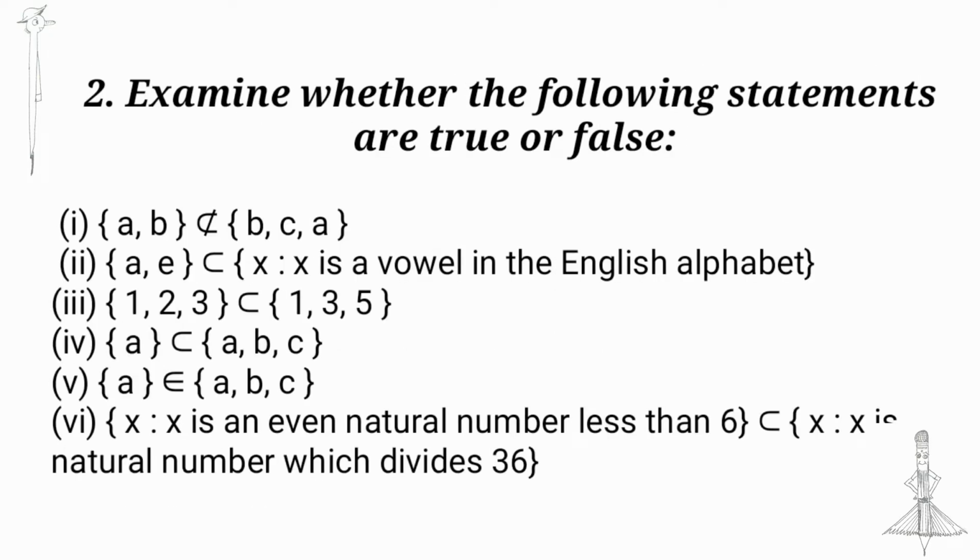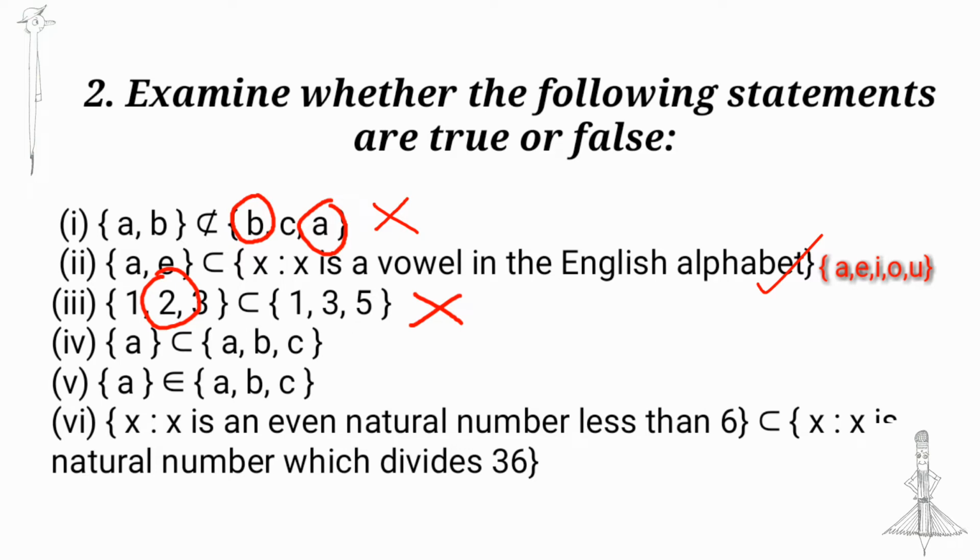Examine whether the following statements are true or false. First question, {A, B} is not a subset of {B, C, A}. False, because {A, B} is contained in {B, C, A}. Next, {A, E} is a subset of {x such that x is a vowel in the English alphabet}. True, A and E are vowels in the English alphabet. Next, {1, 2, 3} is a subset of {1, 3, 5}. 2 is not contained in {1, 3, 5}, therefore false.